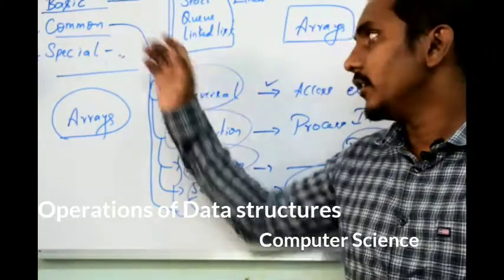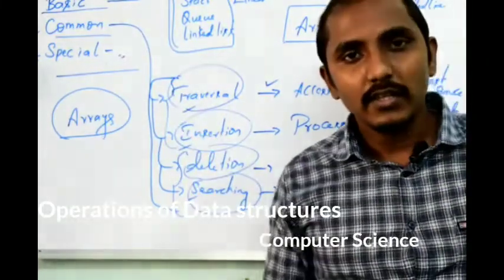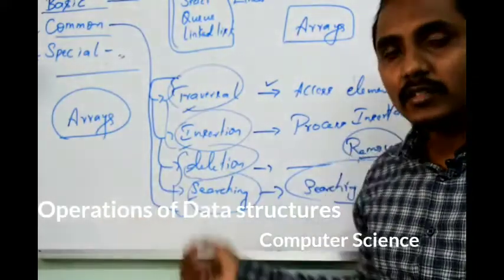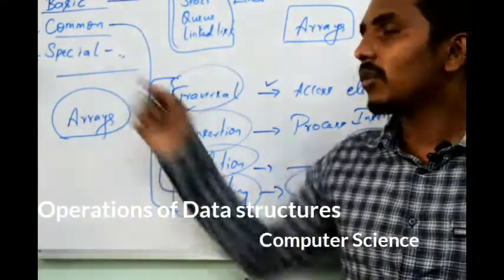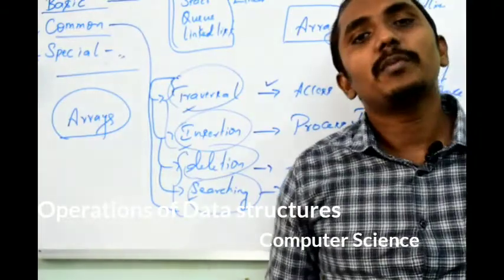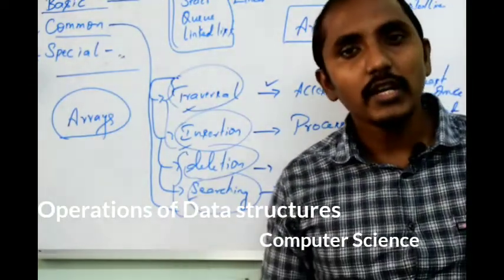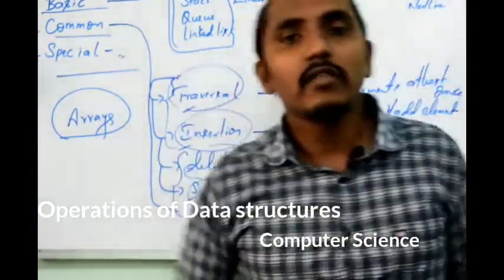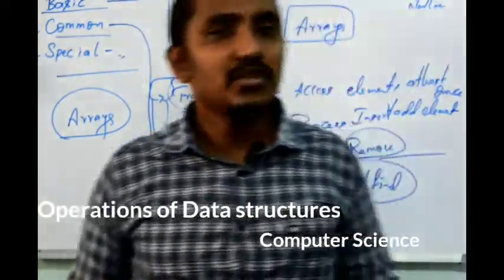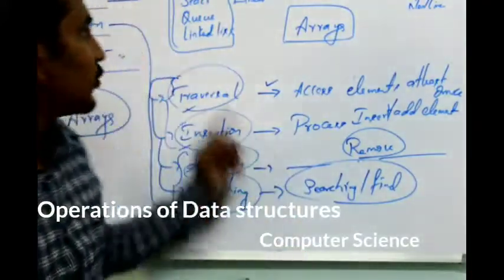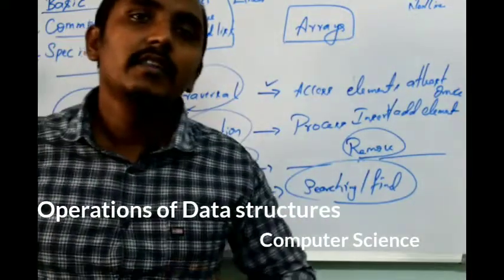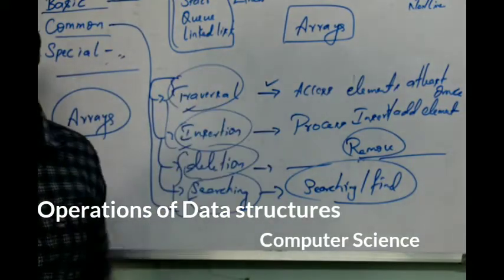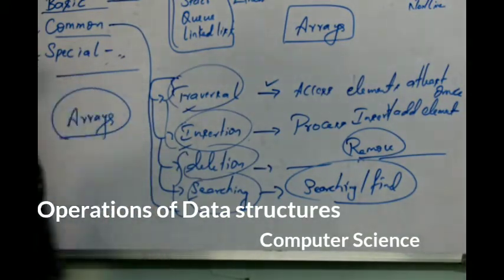Common operations are traversal, insertion, deletion and then searching. Special operations are sorting as well as merging. Okay, so hope this is clear. I have given the introduction regarding the data structure operations. In the next session I'm going to discuss common operations one by one, and in a later session we are going to discuss special operations.